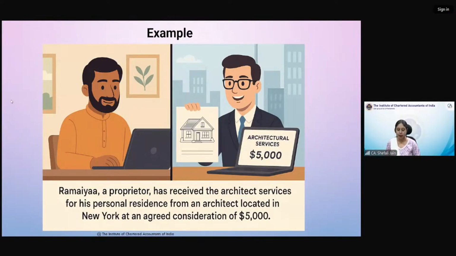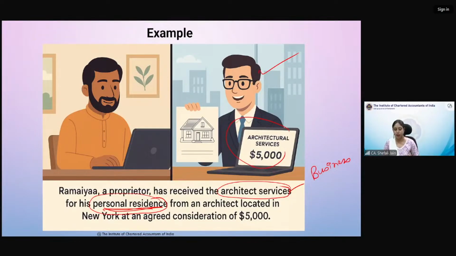Example क्या है? Ramaya, a proprietor, has received architect services for his personal residence. जैसे ही हमने personal residence word पढ़ा, so we said कि business test तो नहीं है. ये services किस लिए provide की जा रही हैं? These services provided by this particular person who is an architect, he is providing these services not in course or furtherance of business. ये इसने personal purpose के लिए provide कर दिए.